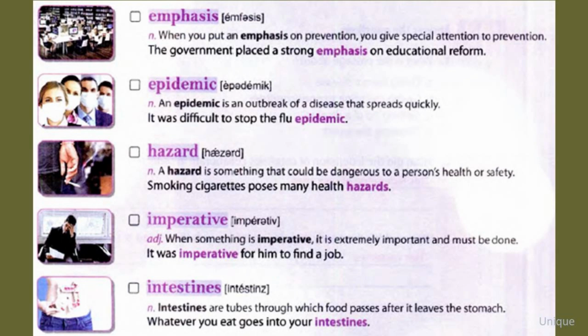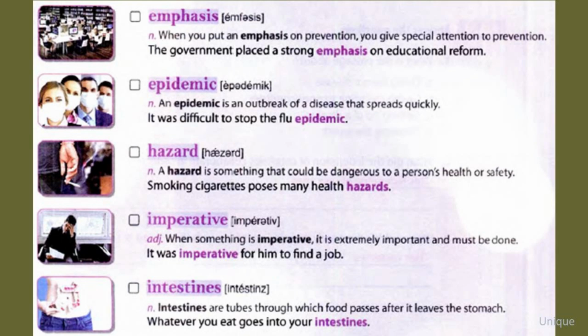Emphasis. When you put an emphasis on prevention, you give special attention to prevention. The government placed a strong emphasis on educational reform. Epidemic. An epidemic is an outbreak of a disease that spreads quickly. It was difficult to stop the flu epidemic.